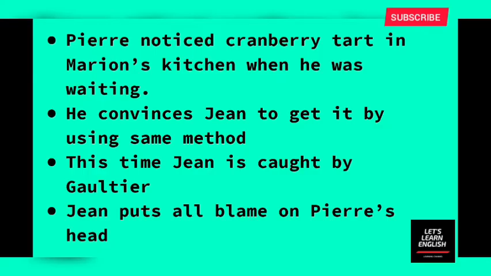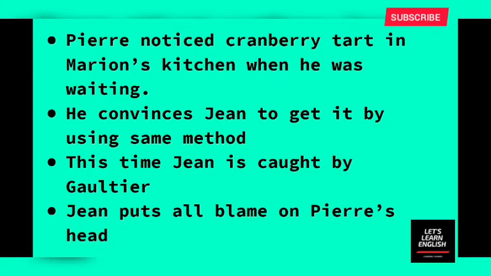This is really pathetic. In order to escape from the beatings of Gaultier, Jean puts all the blame upon his companion, Pierre. Jean tells Gaultier that it was his friend Pierre who overheard the conversation with his wife, and that is how he came and took the pie. And he wouldn't have done this if he knew that this would become a big issue like this.